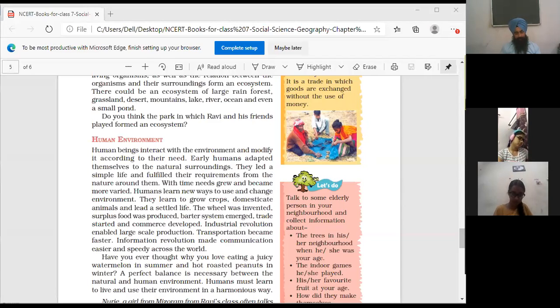3 R's, remember? Reduce, reuse and recycle. Reduce the use of materials, reuse them and recycle them, like paper.